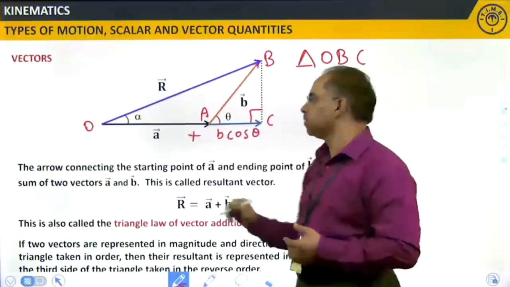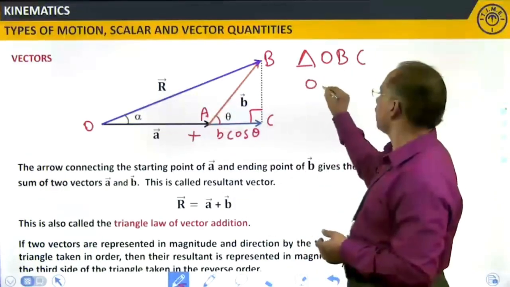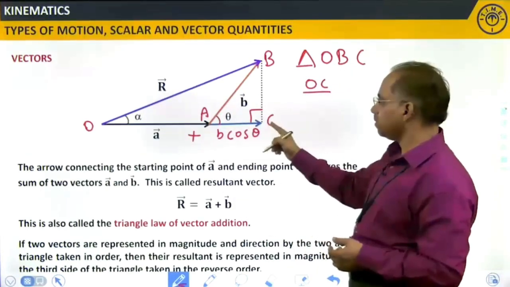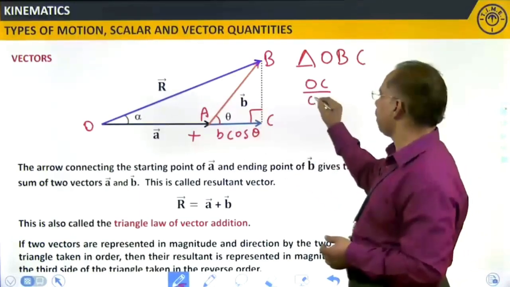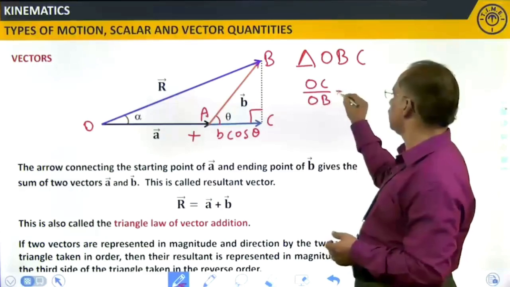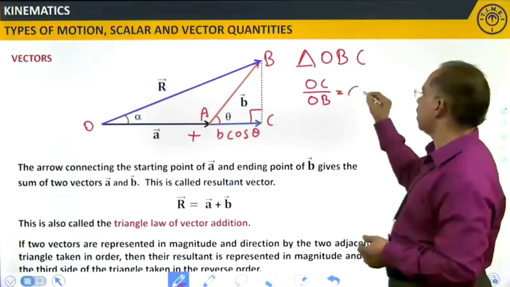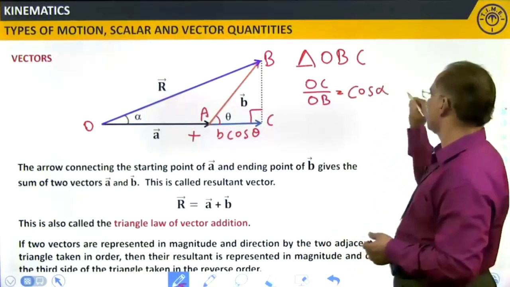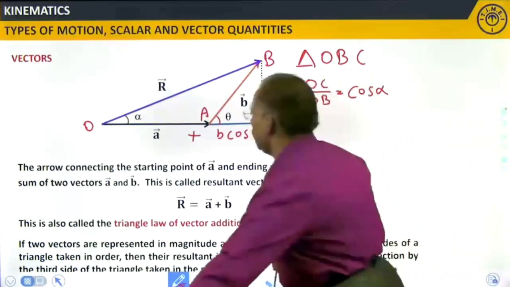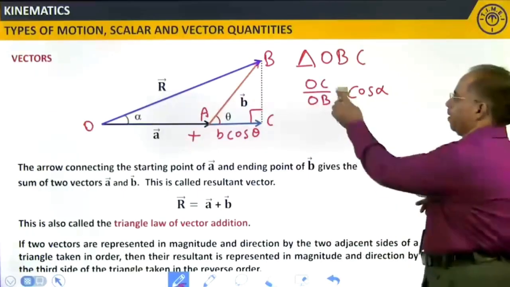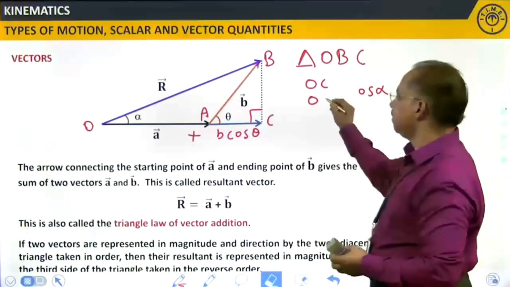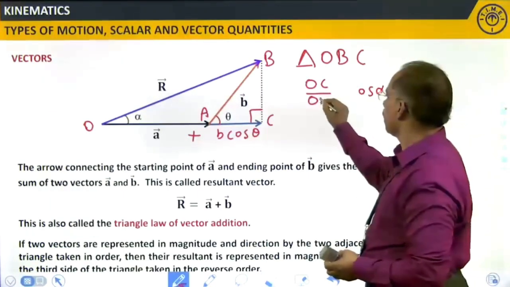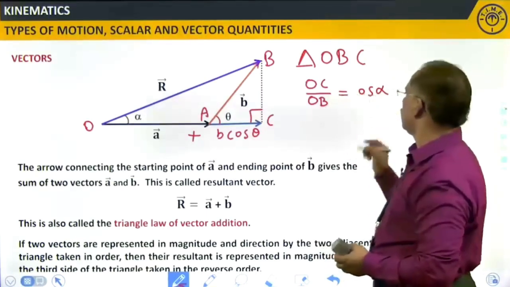This is alpha. So, OC divided by OB is equal to cos alpha.